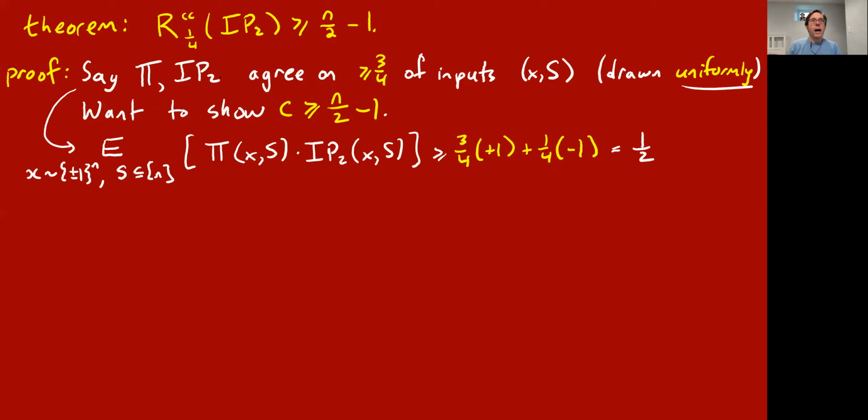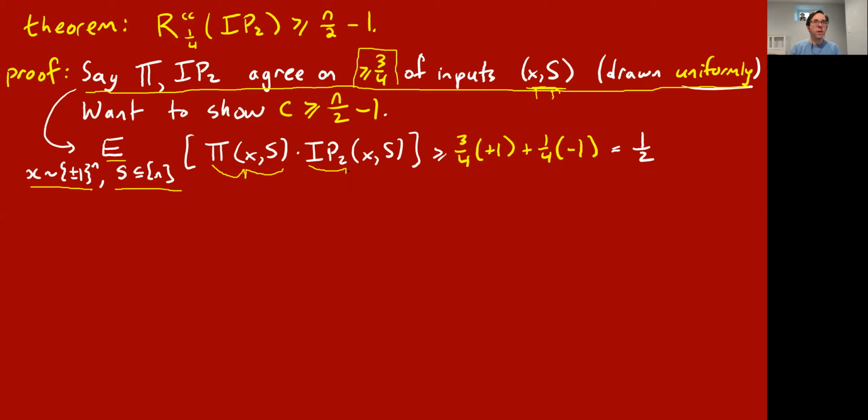Okay, so let's work under this assumption that this C-bit communication protocol agrees with the true answer of inner product mod 2 for at least 3/4 of input pairs x, s, x for Alice, s for Bob, when x and s are drawn uniformly. That's what this 3/4 is with respect to. So we deduce, just restating that really, that the expectation when x is random and s is random of the protocol's output and the true answer, it's going to be large.